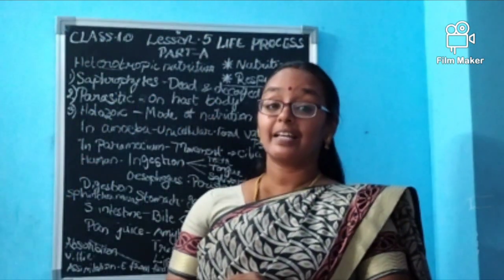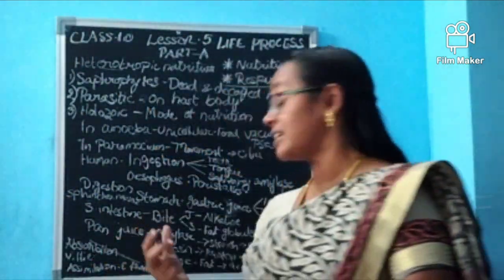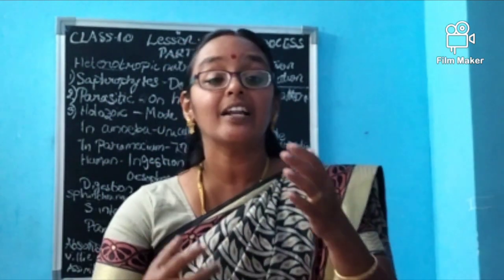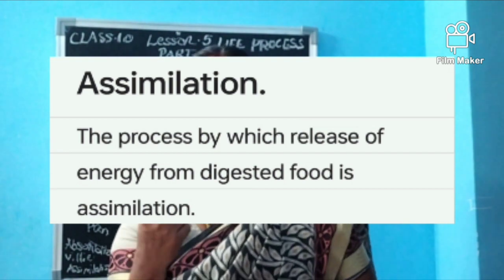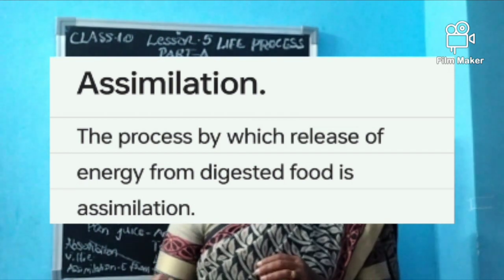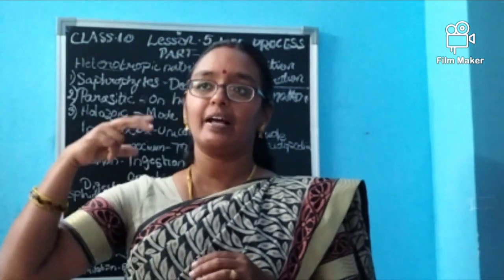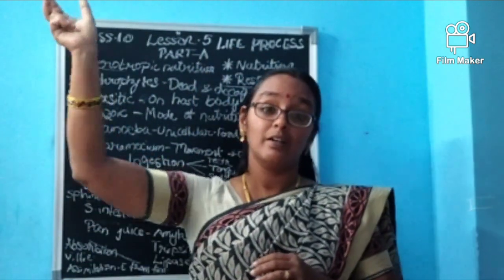Then what is the next thing? That is assimilation. What is this assimilation? Getting energy from the food. How we are able to get energy from the food is called what, ma? Assimilation. Okay, it has to be done. The work has to be done in the cells.